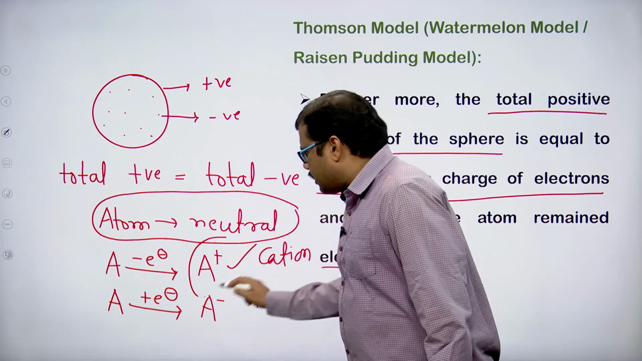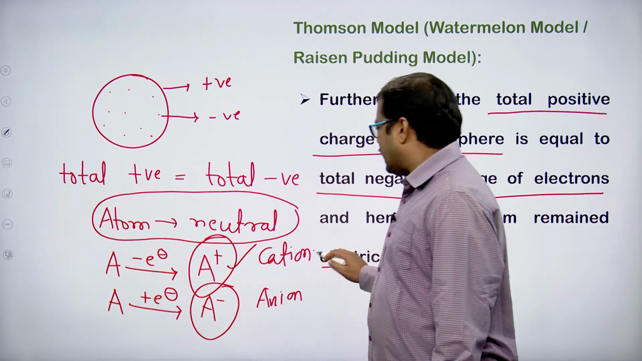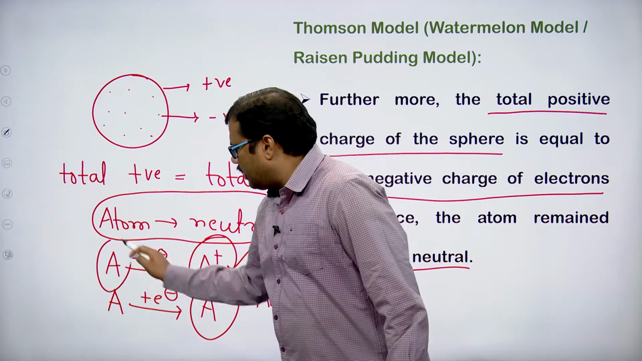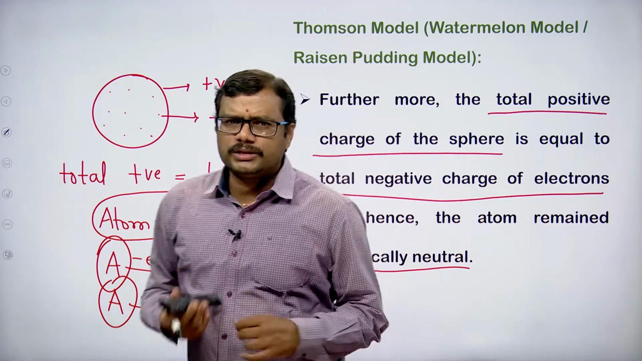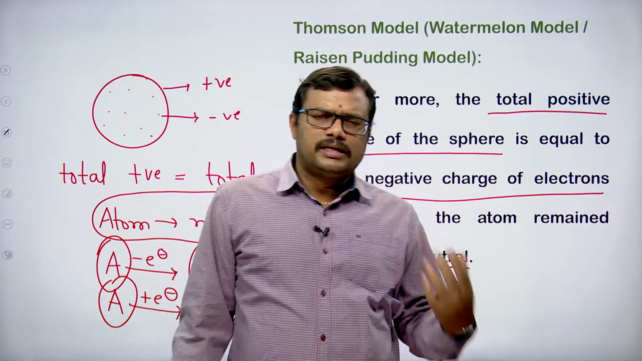So here the charges are present, positive charge and negative charge, on the cation and anion. But if you observe, the atom is neutral, it is electrically neutral. Electrically neutral means it does not have a positive charge or a negative charge.